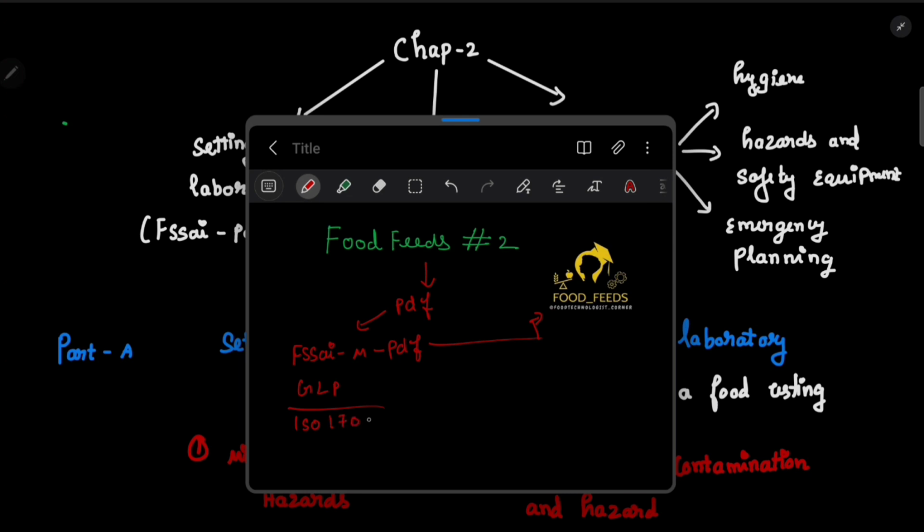Along with this, you have to study two regulations. There are two regulations related to laboratory, so you have to study those. Plus you have to visit some websites to study some basic details about NABL, ILAC and APAC. So these are the materials to study for this chapter 2. If you have studied all these materials, then you are probably good to go. Okay, so let's start the chapter.